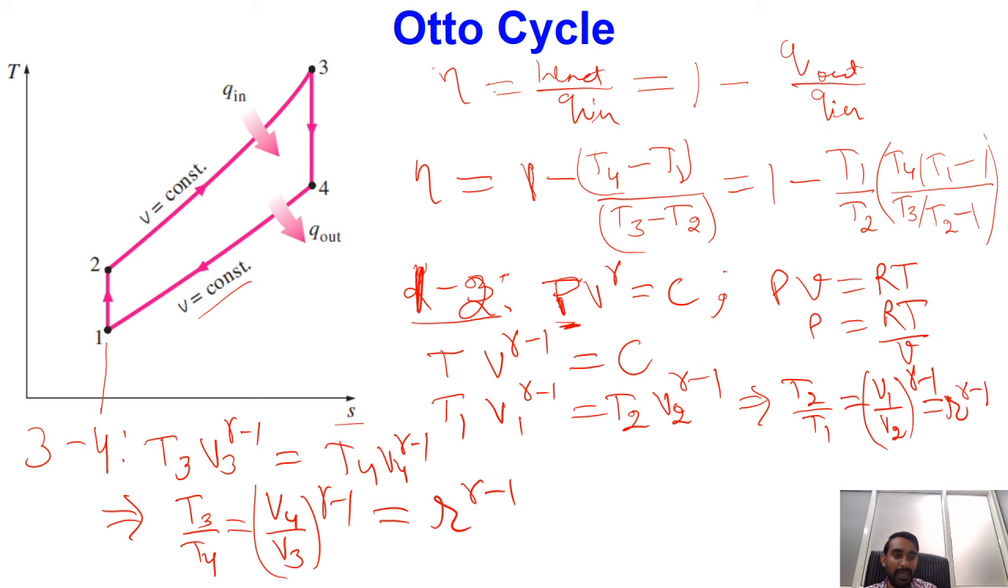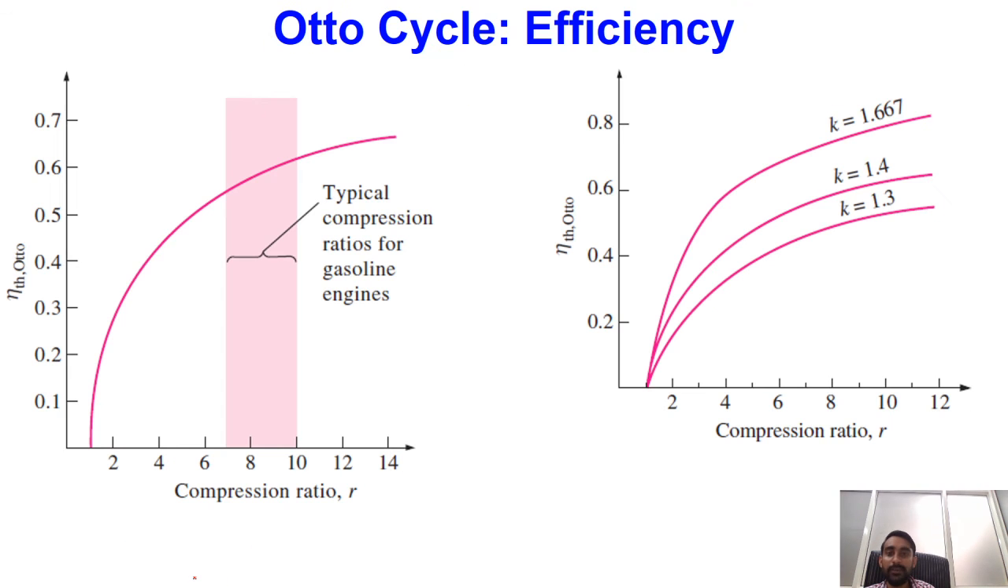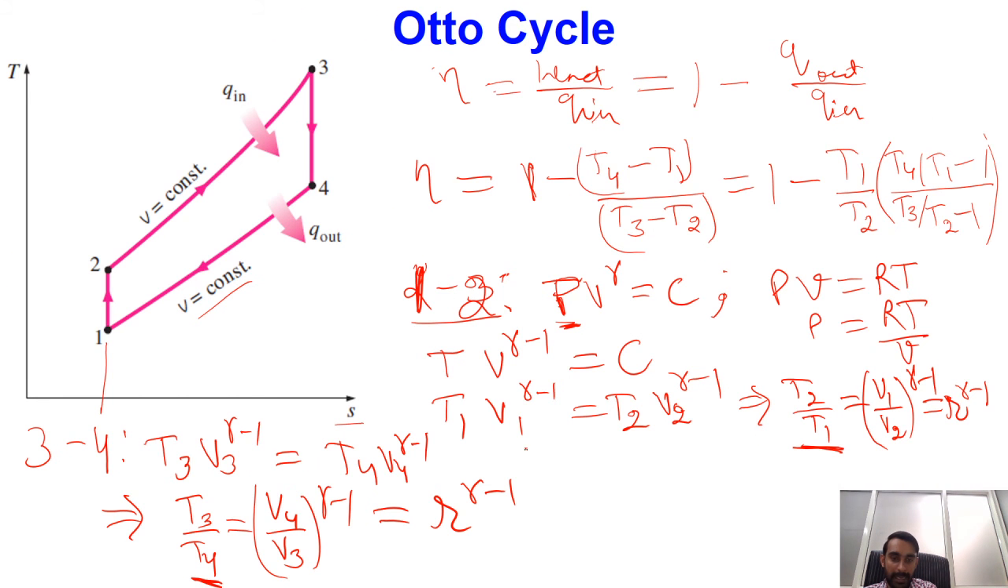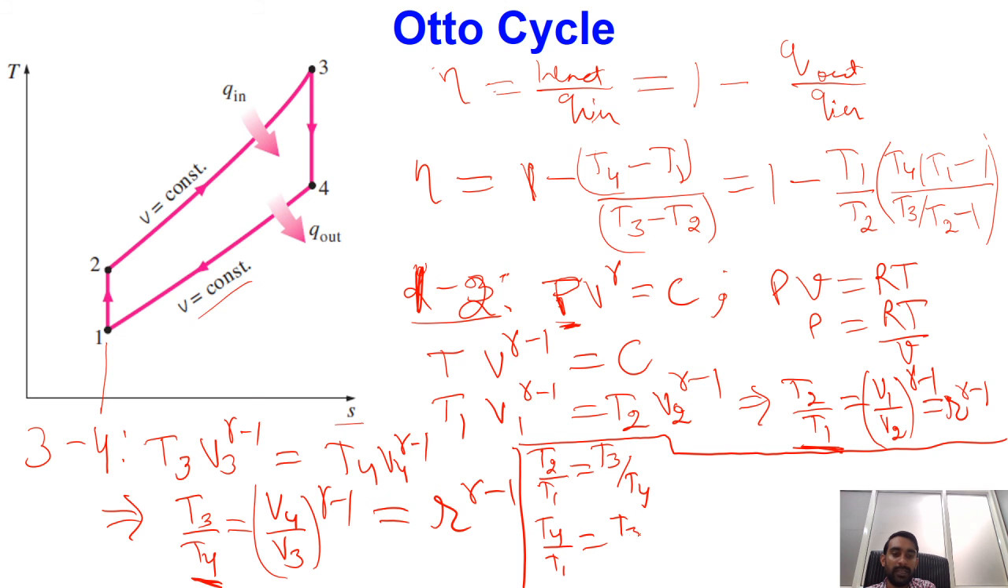So I can equate the temperature ratio T2 by T1 as equal to T3 by T4. So finally my T2 by T1 is equal to T3 by T4. From here, the ratio of T4 by T1 will be equal to the ratio of T3 by T2. So I can replace this.